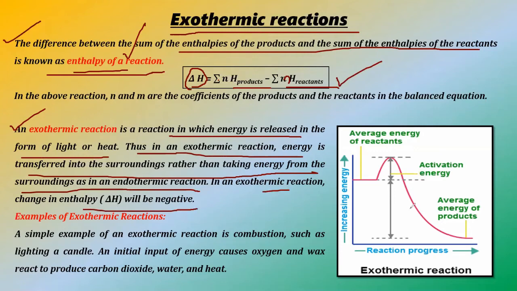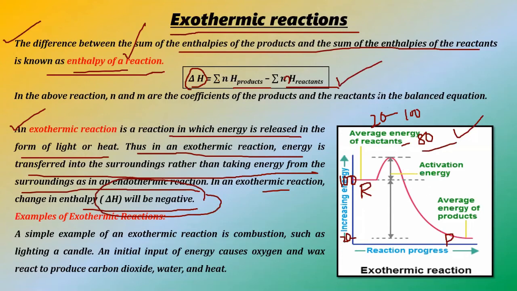Why will delta H be negative? We will see using this particular diagram, right? So let us come to the diagram. This is nothing but the reactants and this is nothing but the products, right? Now let us imagine here the energy of reactant was 100. Here, if we see this particular line, the energy of products is 20. We are just assuming. So whenever we are doing product minus reactant, we are getting 20 minus 100. So what are we getting? Minus 80. This minus 80 means delta H will be negative, right? Whatever statement we had, it is verified.